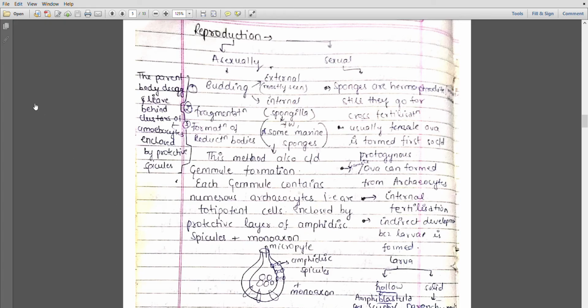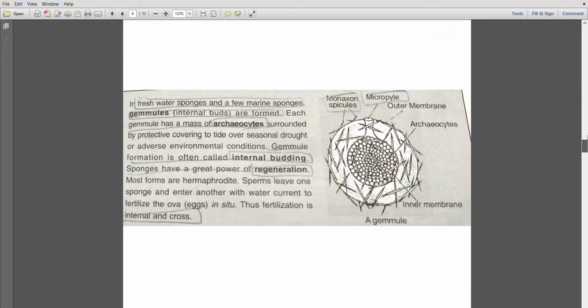See here, this is a gemmule. You can see over here this oval-like structure that we call a gemmule. This gemmule has an outer membrane and an inner membrane, and inside the inner membrane we have a number of archaeocytes, which are totipotent cells.